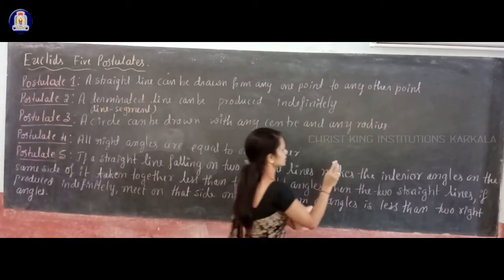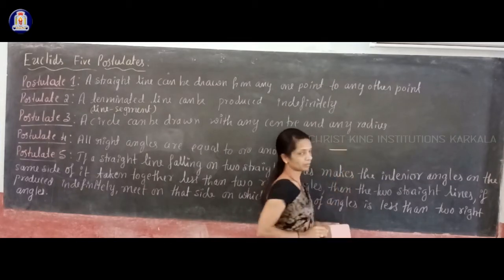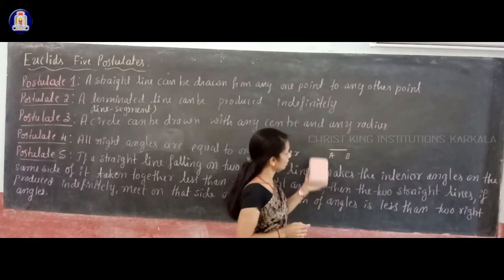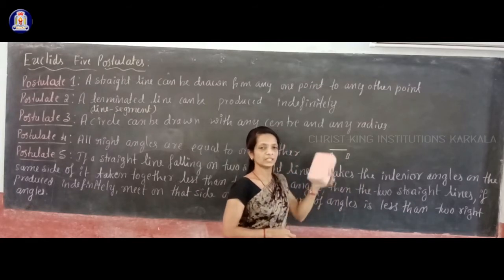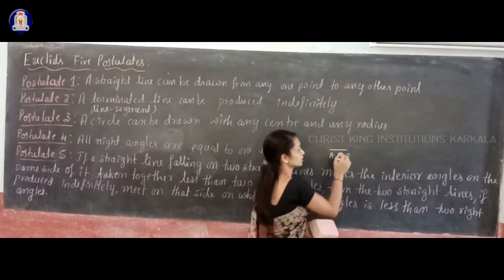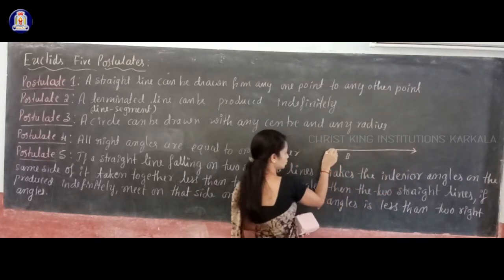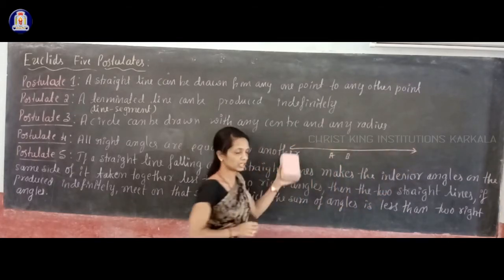A line segment is a part of a line. Suppose this is a line segment AB, then you can produce this indefinitely, meaning you can extend this line to any extent in both directions like this.